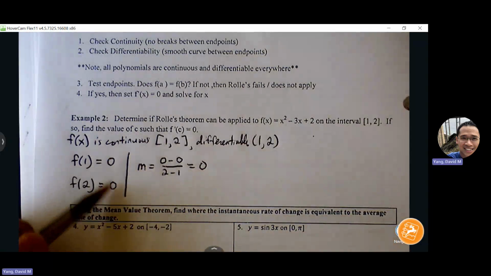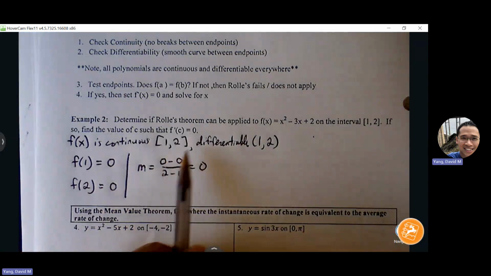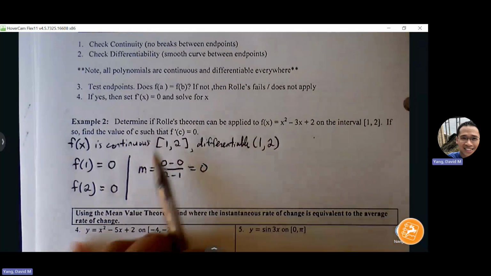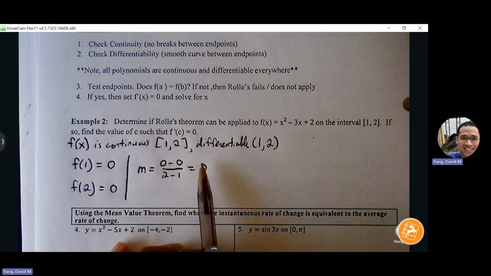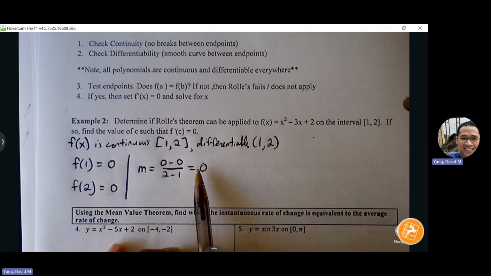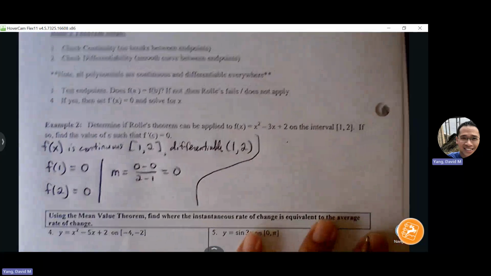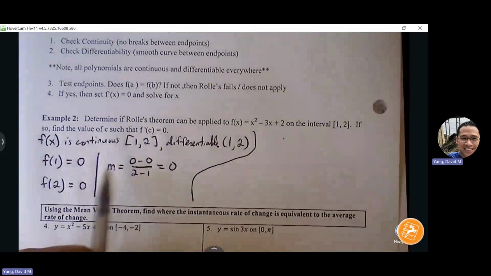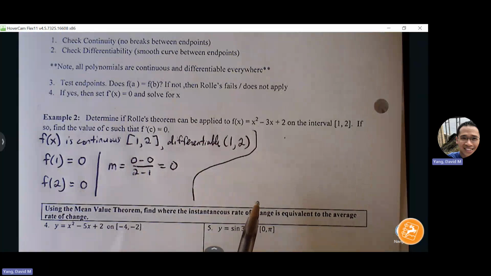Now, do these have to be equal to 0? As long as they are what? The same. Yeah, as long as they're the same. Now, if you just want to go through mean value theorem and just do f of b minus f of a over b minus a, that's fine. It's kind of the same process. We should have a special name for slope 0, and that's Rolle's theorem. You don't have to mention the special name, but if they mention Rolle's theorem, just know what that's referring to, right?